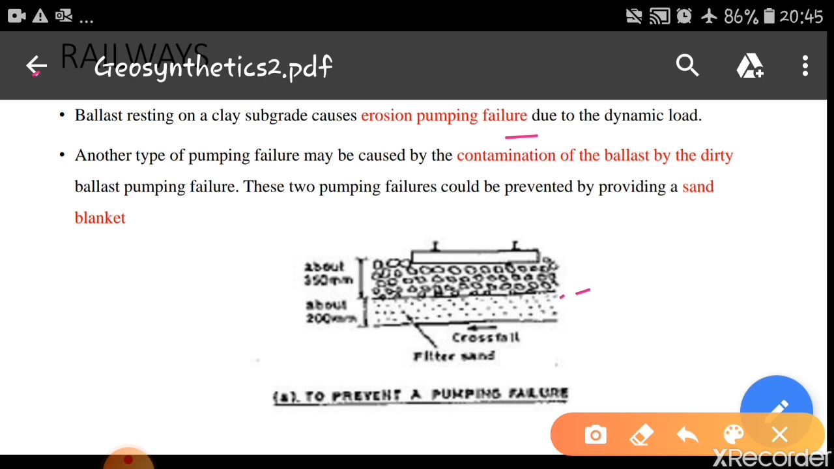Here you can provide the geosynthetic between the two layers so that it doesn't allow the aggregates to mix with the soil. Another type of pumping failure may be caused by the contamination of the ballast, the dirty ballast pumping failure. So these two pumping failures could be prevented by providing a sand blanket. Otherwise the soft soil along with the water comes out and mixes with the ballast, and the ballast will not be able to perform its cushioning action.